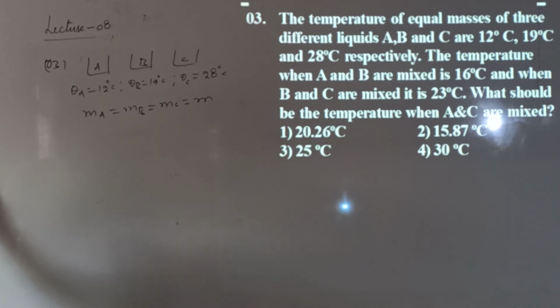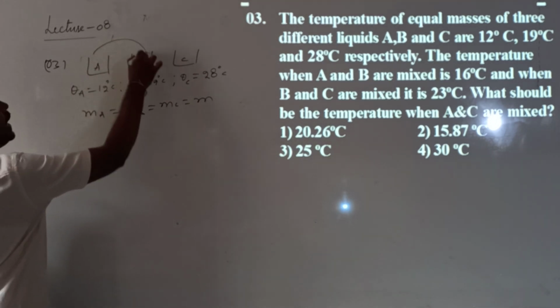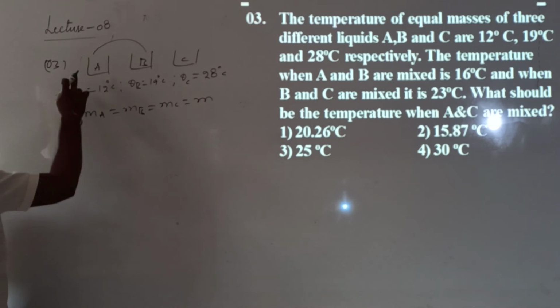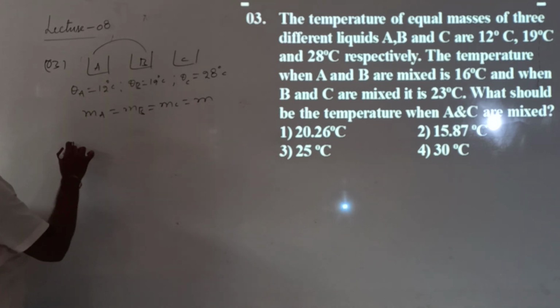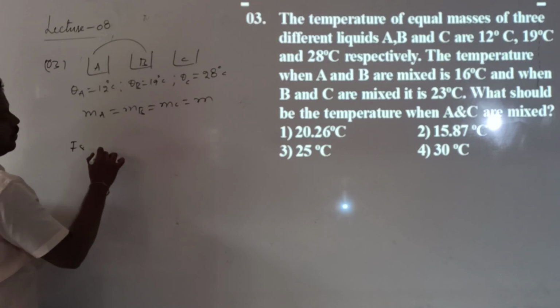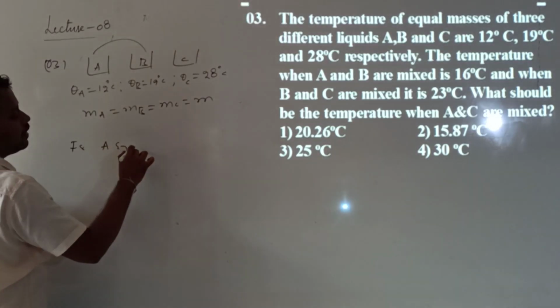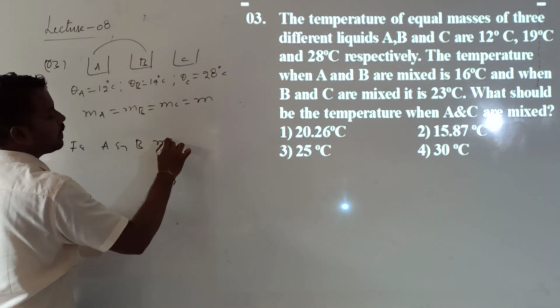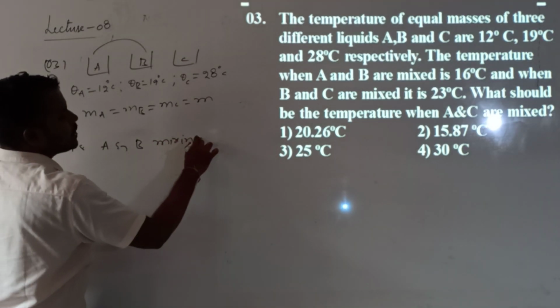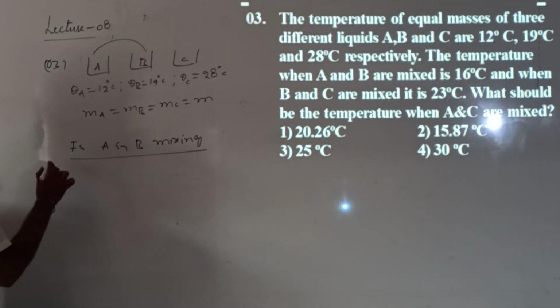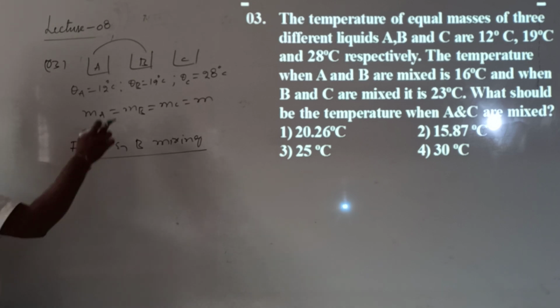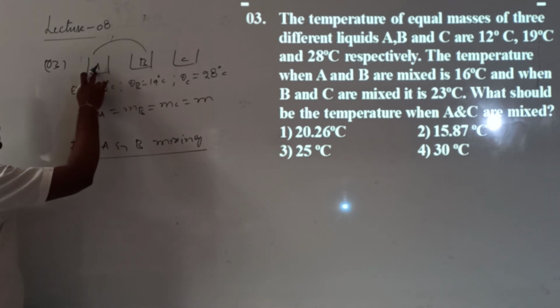Now what they did, they mixed A and B. When A and B are mixed, which one is at the higher temperature? B is at the higher temperature. So B will lose heat and A will gain heat.